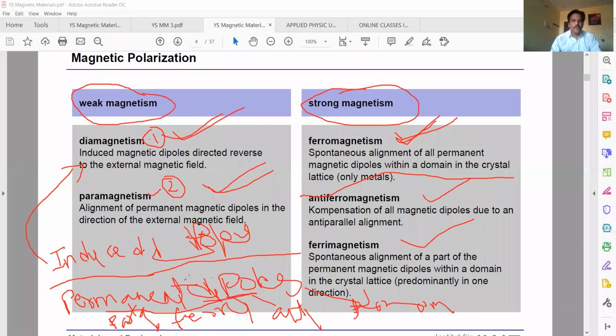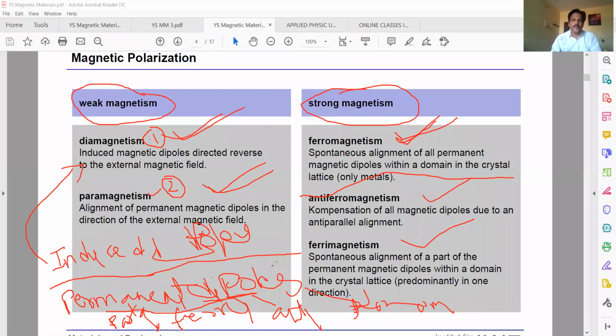Permanent dipoles means spin. The spinning electron acts like a tiny magnet. You have to see how the spin magnetism is aligned, how these dipoles are aligned. In paramagnetic materials, how are these permanent dipoles aligned? In ferromagnetic materials, how are these permanent dipoles aligned? We call it alignment or arrangement of dipoles.